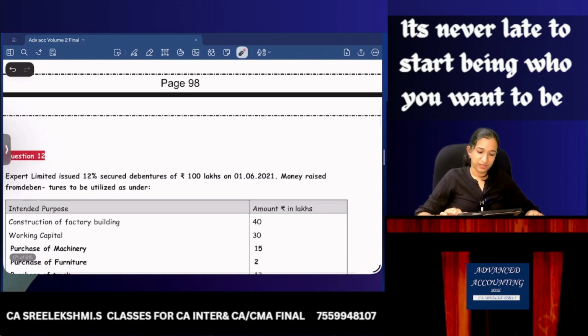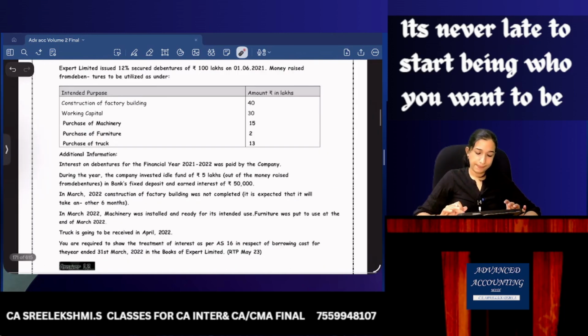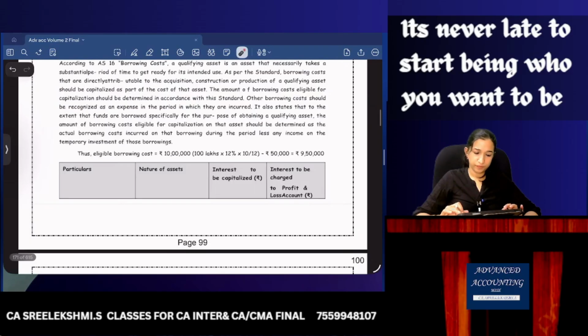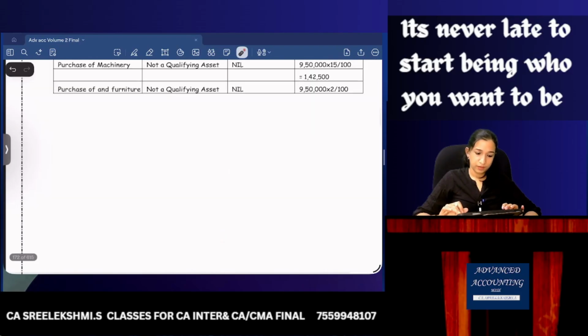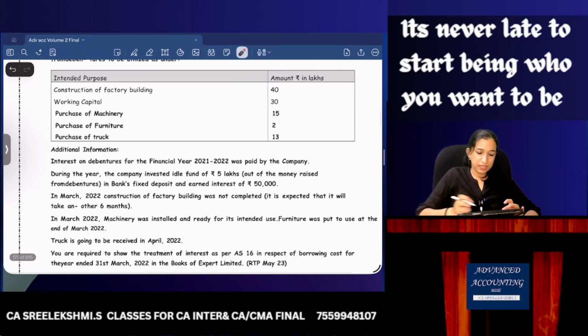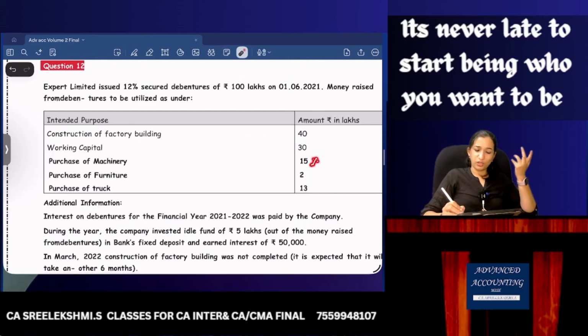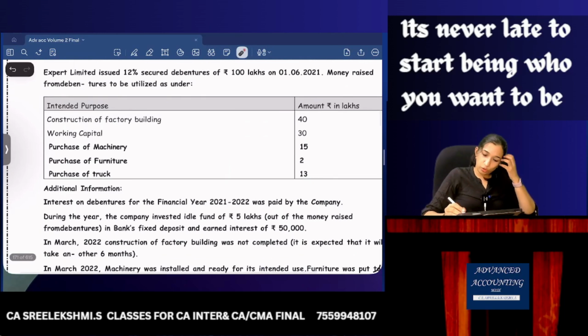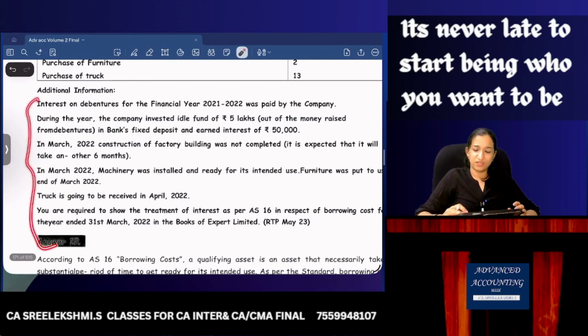Yes, hope so. Again, this is the kind of question which we did just now. So you can do it by yourself. Construction of factory building we take as qualifying asset. Working capital not qualifying asset. Purchase of machinery it is given, not qualifying asset. Furniture not qualifying asset. Truck is not qualifying asset. So interest pertaining to factory building. So this information is all easy to read and understand. Just go through.